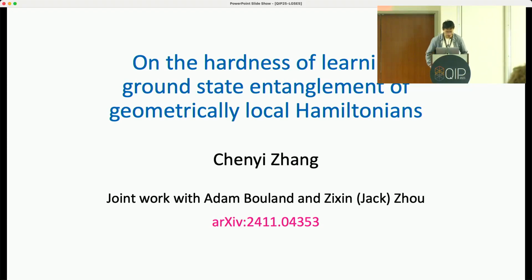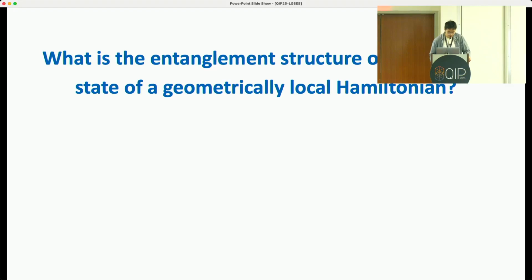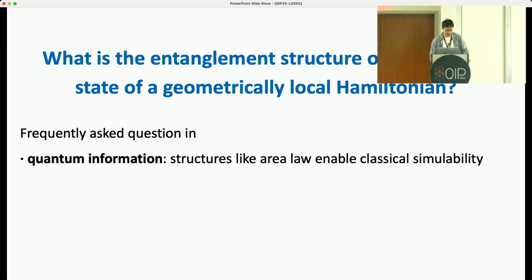Okay, thank you very much for the introduction. This is a joint work with Adam Bouland and Jack Zhou. In this work, we asked the following problem. What is the entanglement structure of the ground state of a geometrically local Hamiltonian? This is a frequently asked question in quantum information because structures like area law would tell you that you can simulate this Hamiltonian using classical algorithms.